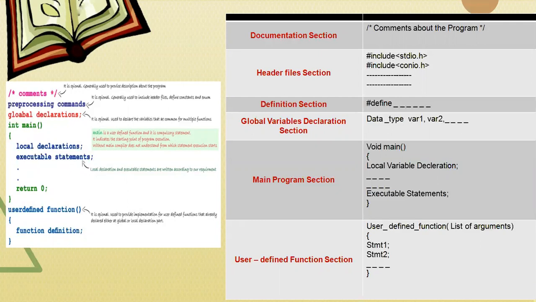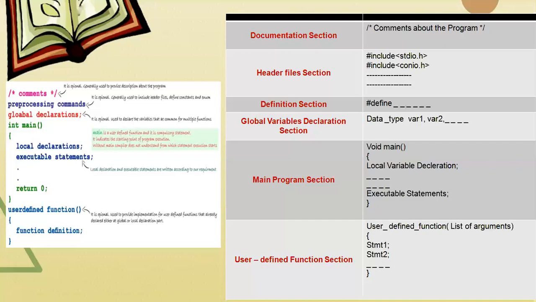Here, coming to the first one, that is the documentation section, they are nothing but the comments which is optional and generally used to provide the description about the program. Coming to preprocessing commands, these are nothing but header file section and definition section. So here, C preprocessing is just a text substitution tool and it instructs the compiler to do the required preprocessing before the actual compilation takes place. So all the preprocessing commands begin with a hash symbol.